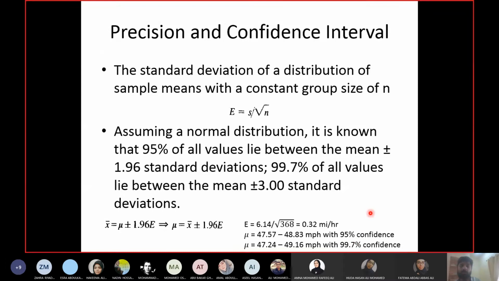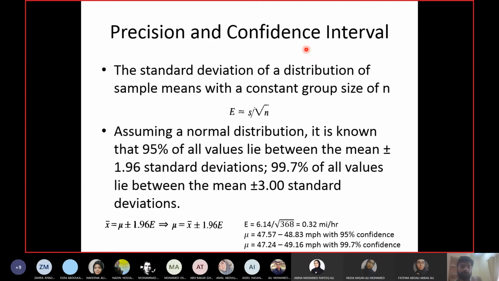And these ranges is what we call as confidence interval. So every confidence level has a range of values, and that will be called as a confidence interval. So what is the confidence interval for 95%? That is 47.57 and 48.83.